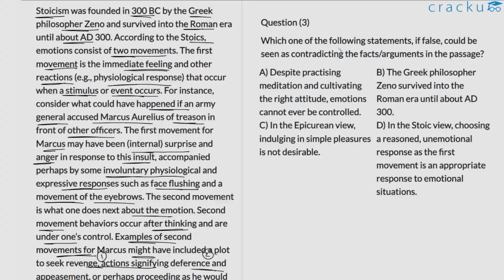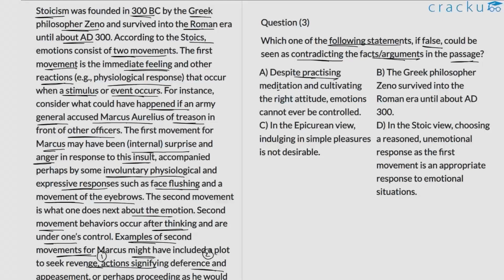Question 3. Which of the following statements, if false, could be seen as contradicting the facts or arguments in the passage? So the statements that are given to us are true in the current form. We have to make them false and then check if it's contradicting what is being discussed in the passage. So let us examine the choices individually.